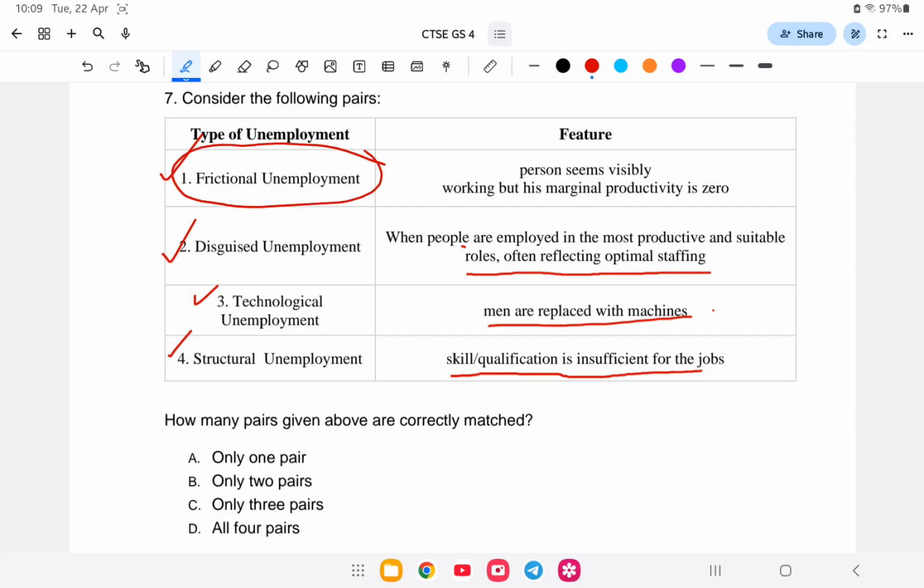Frictional unemployment, for example, someone is preparing for an exam and shifting jobs due to clearing the exam. So during that phase of shifting from one job to another, that is frictional unemployment, that is going from one job to another. So this doesn't seem to be the correct one.